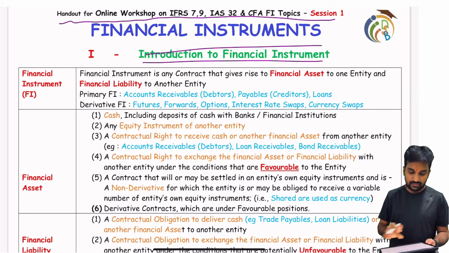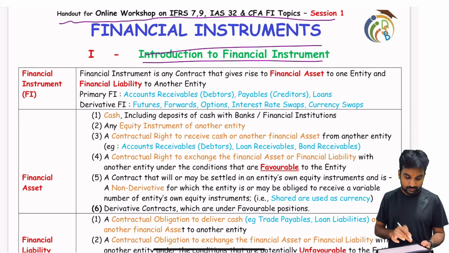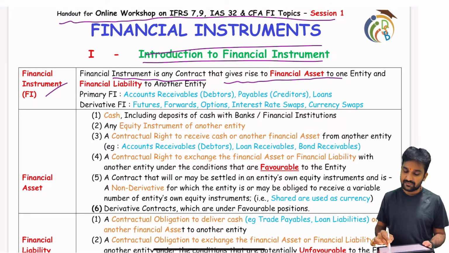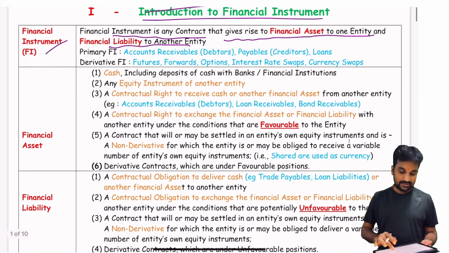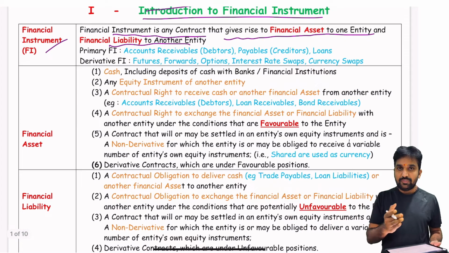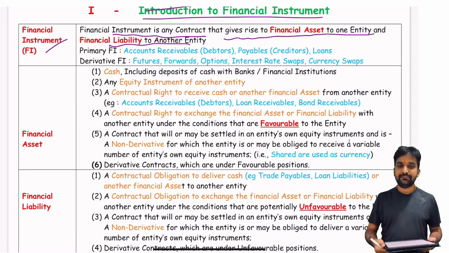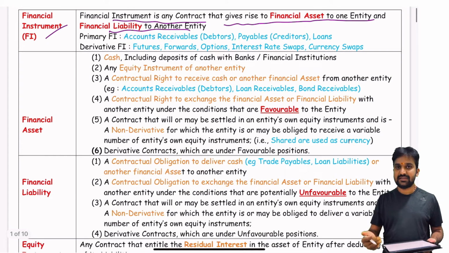Okay, so if you see the definition, a financial instrument is any contract that gives rise to a financial asset to one entity and a financial liability to another entity. Certain examples: accounts receivables, debtors, futures, forwards, option contracts. We'll be seeing all these examples in more detail. So it should be a financial asset to one company, right? So we should understand what is a financial asset, a financial liability, and then what is equity.